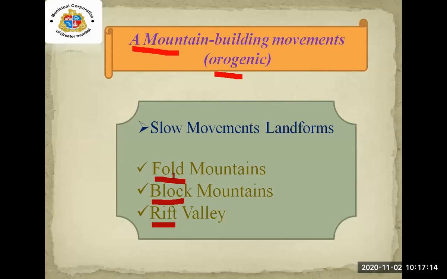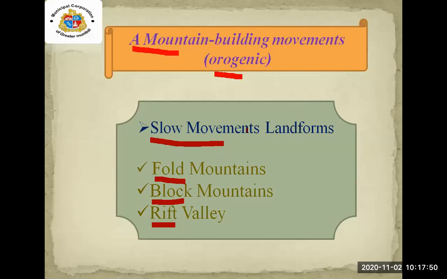See students, at the very first we have learned about the interior of the earth. After that we have learned some geographical explanation about the interior of the earth. Then we have studied the classification of internal movements on the basis of velocity, direction and landforms. Then we have studied the slow movements, its landform and the effect on soft rock and hard rocks, just now through that table.